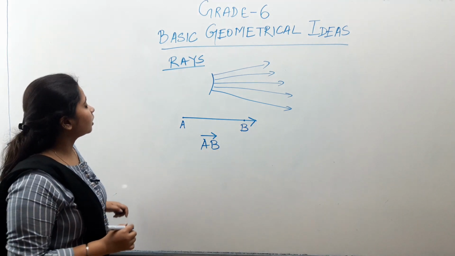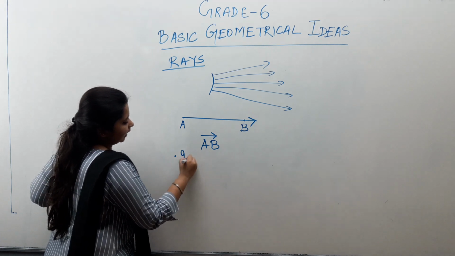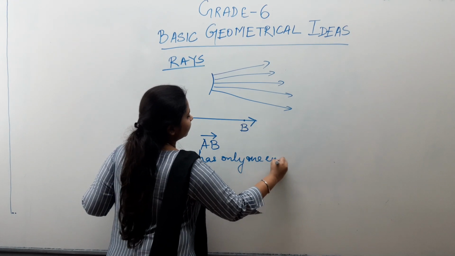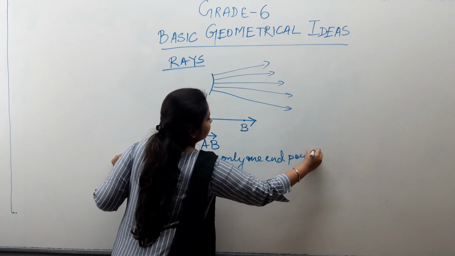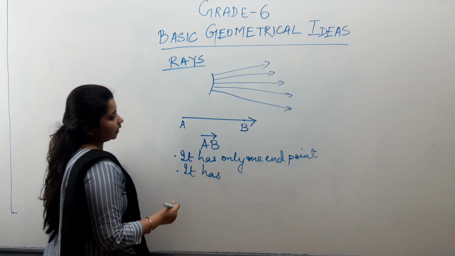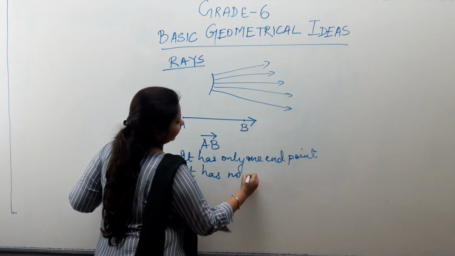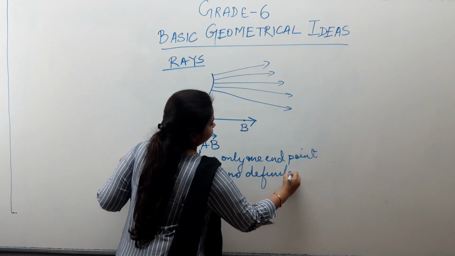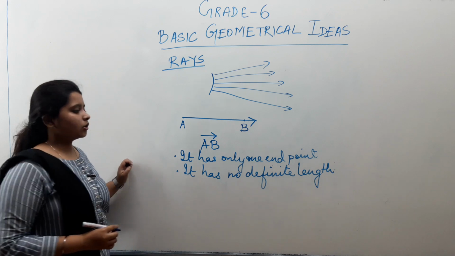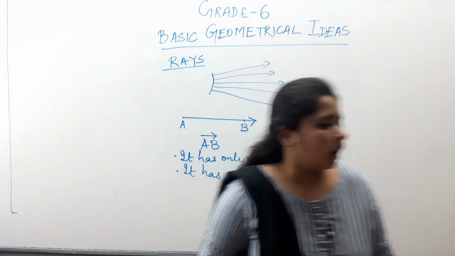Now what are the properties of a ray? Number one, it has only one endpoint. Also, because it has only one endpoint, it moves forward in one direction. So it has no definite length. So this was all about a ray.